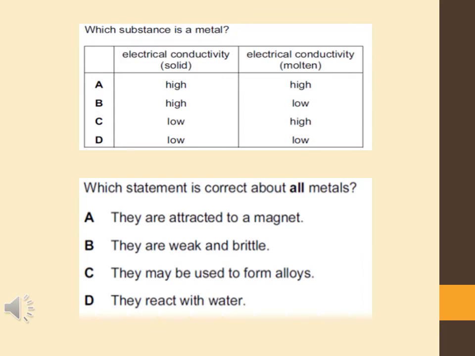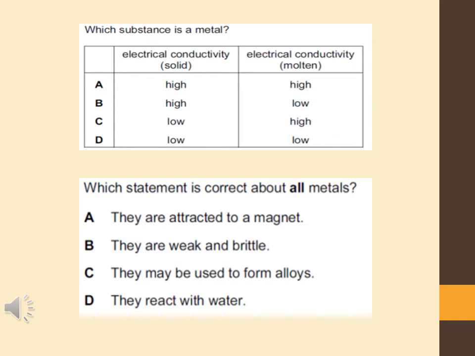The first question asks which substance conducts electricity in both its solid and molten state. In Unit 4, we learned that metals are the only elements which can conduct electricity in their solid and molten state. So option A is correct.